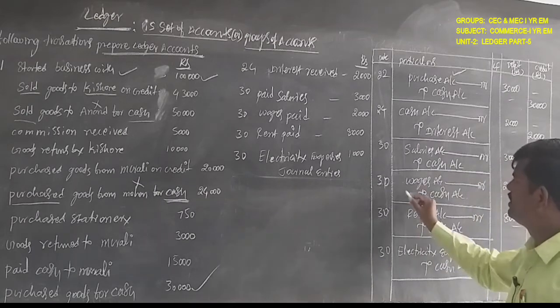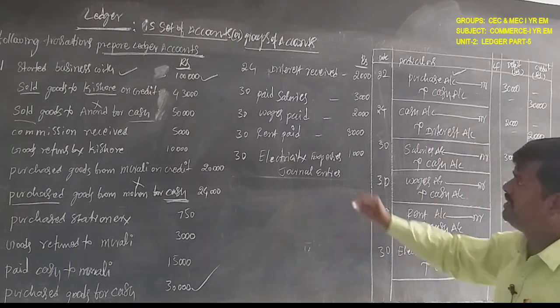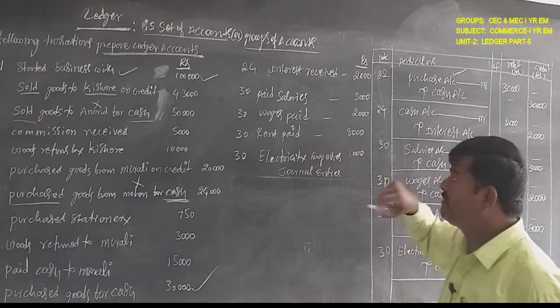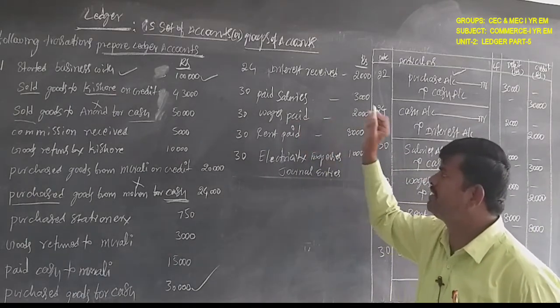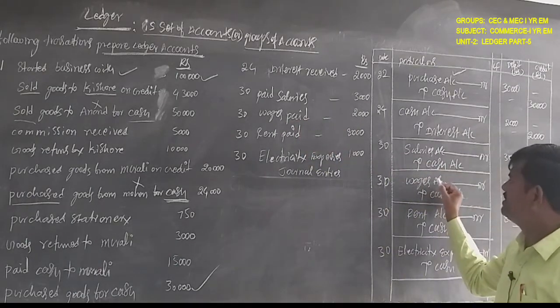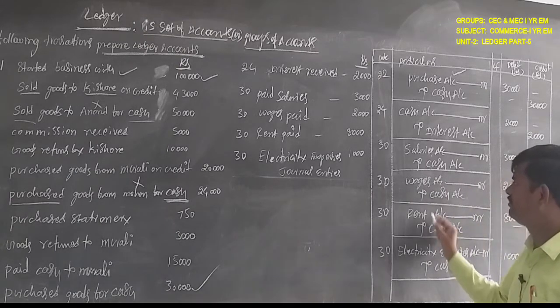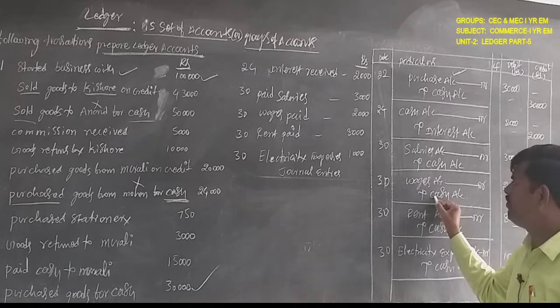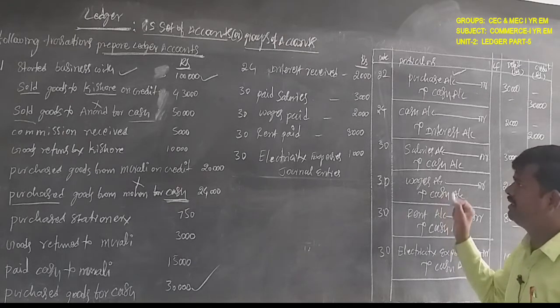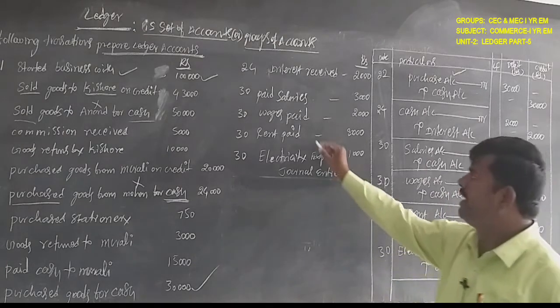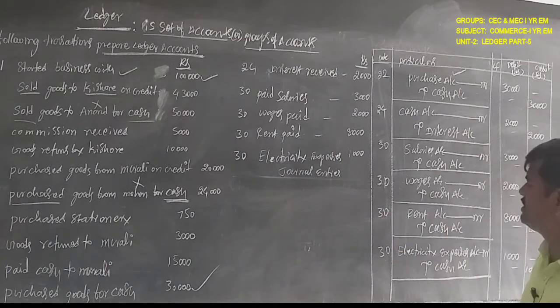Next, 30th, wages is an expense. Here also two aspects: one is wages, another one is cash. Wages is related to nominal account, all expenses and losses, debit. Cash is related to real account, what goes out, credit.